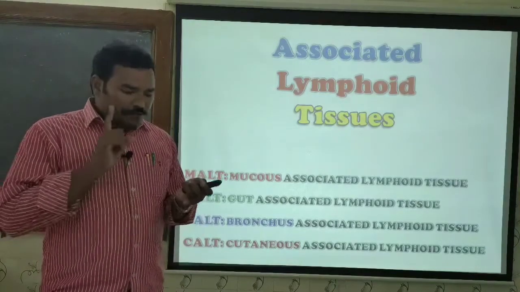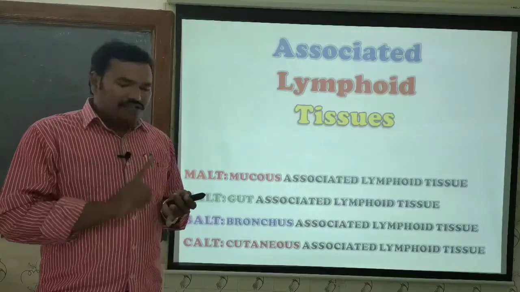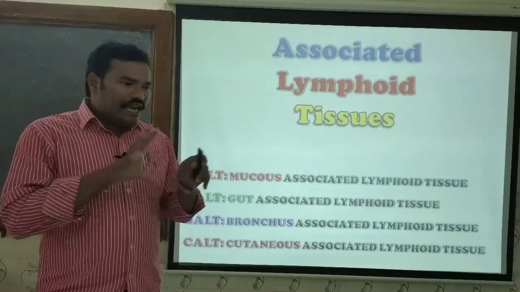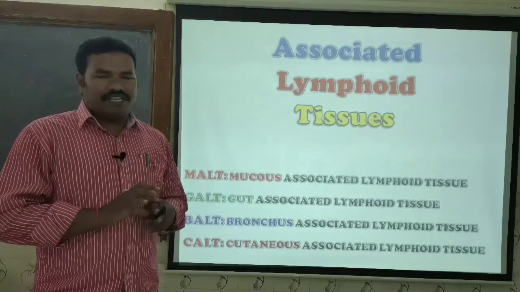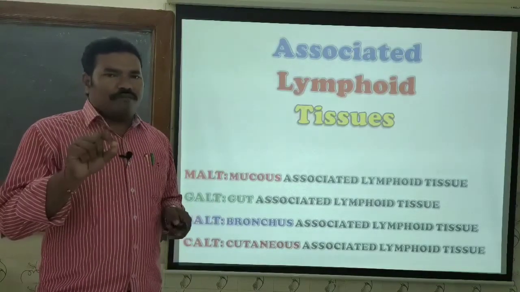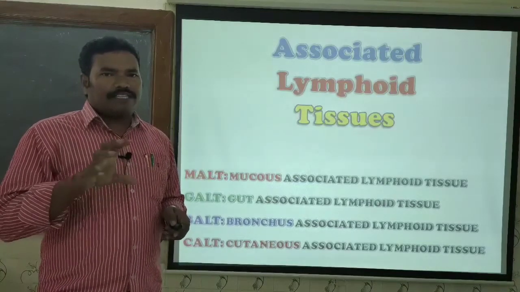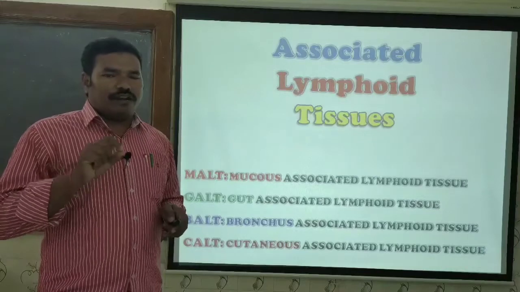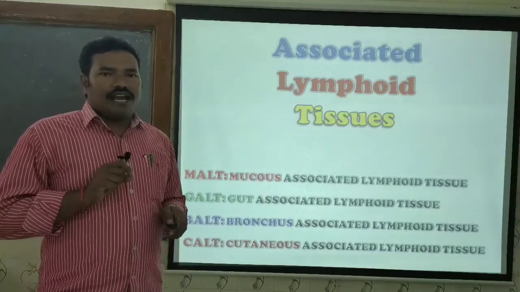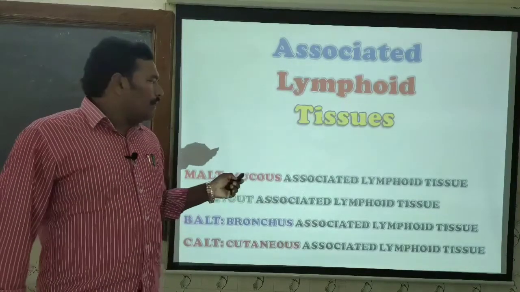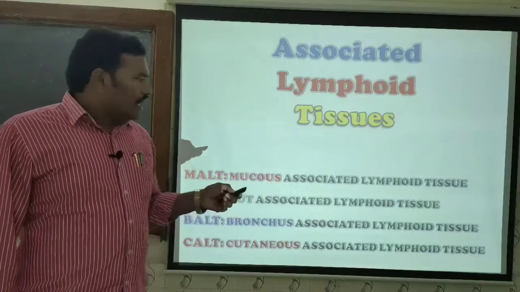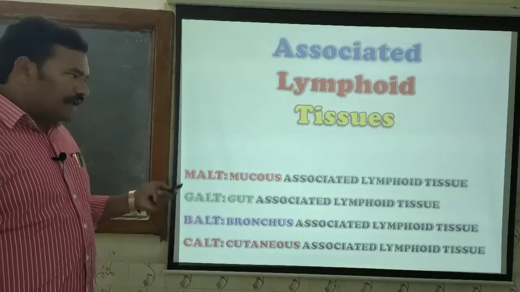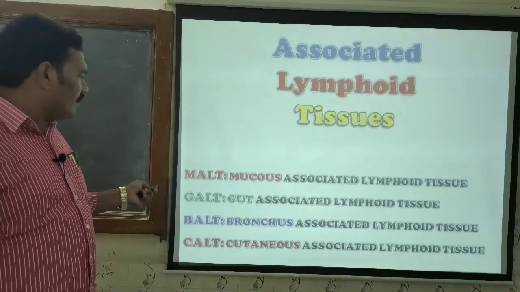Now, if you measure the entire mucous tissue of the respiratory system, digestive system and the urinogenital system, the entire measurement is about 400 square meters. That is almost equal to a basketball court. Now, mucus associated lymphoid tissue, if it is present, is commonly called the MALT.